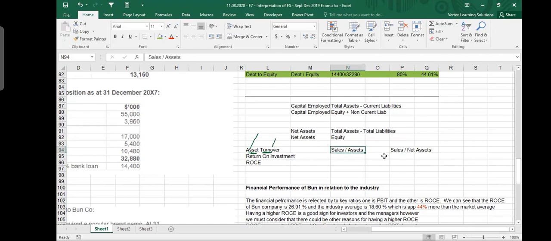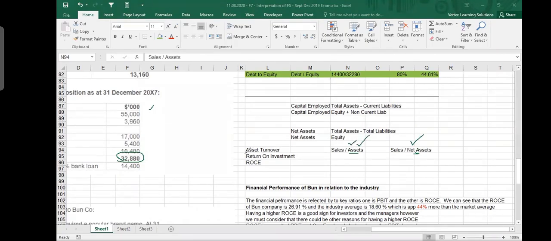These are the two possible things which you use. But definitely, you will not divide it by capital employed. Why do we use these two options? Because sometimes the data is given. For example, in this particular case, I used this formula because I can find out my net assets, which is my equity. It is given. But I was not sure about my total assets. When I say sales divided by assets, it means total assets. Do we have total assets? We do not, because they don't give us current assets like receivables and cash, etc. So calculating this ratio becomes difficult. Generally, you should be doing this one.